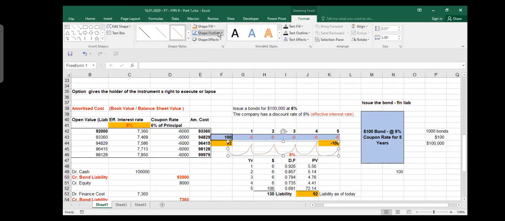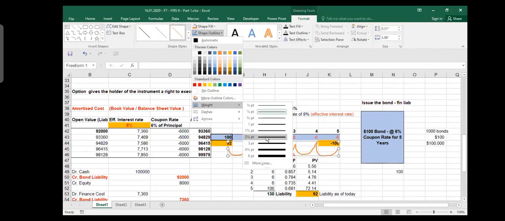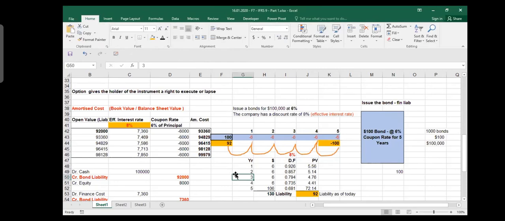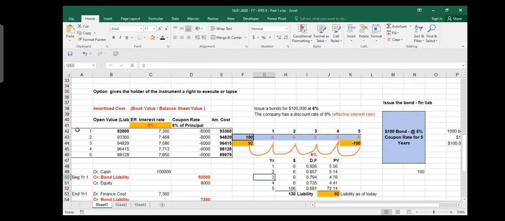Okay, this is what I need to do, and I call it unwinding. I need to unwind it. I need to compound it. How do I do that? Now I make the table. Beginning of year 1, my liability is 92,000. Now if you remember, your effective interest rate was 8%. So you calculate how much interest. So this is 92,000 multiplied by 8%, 7,360.